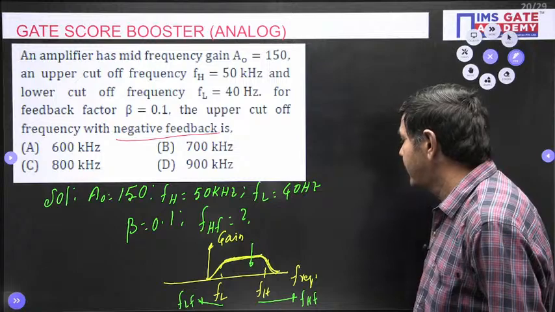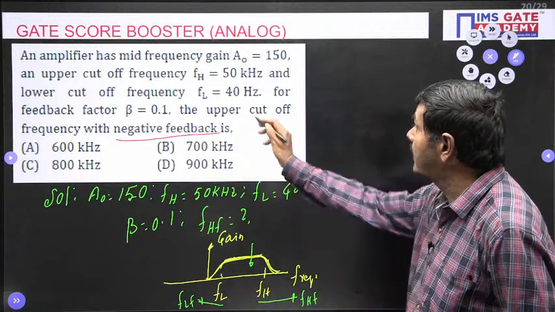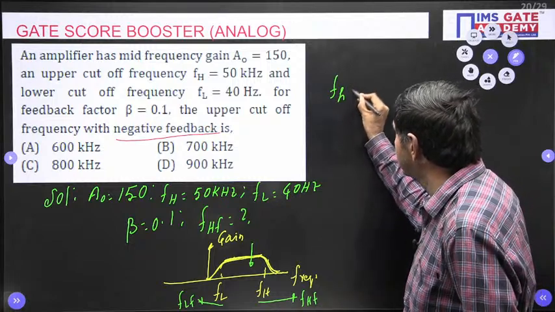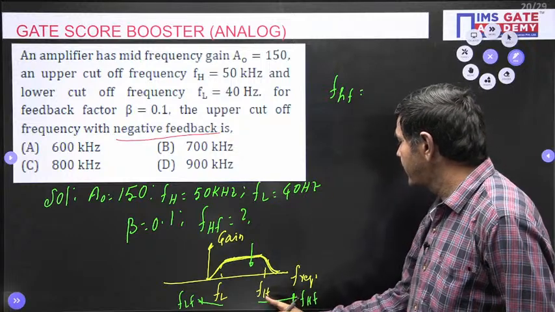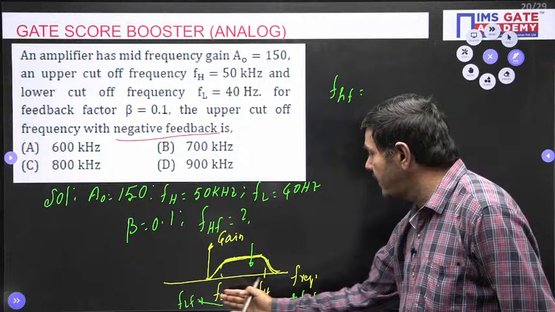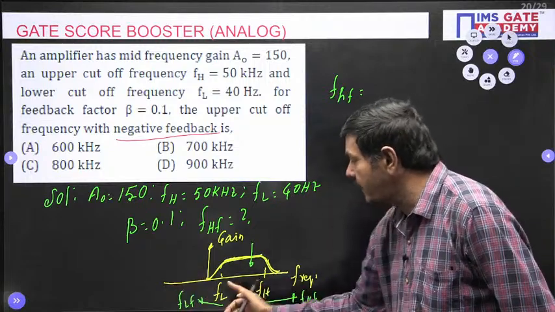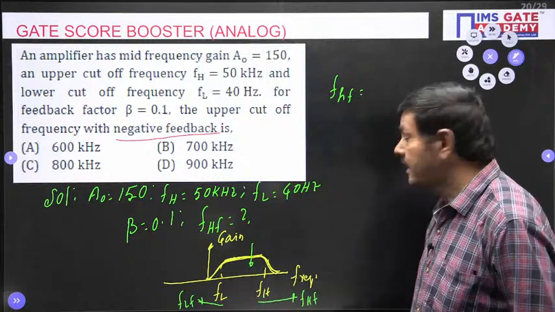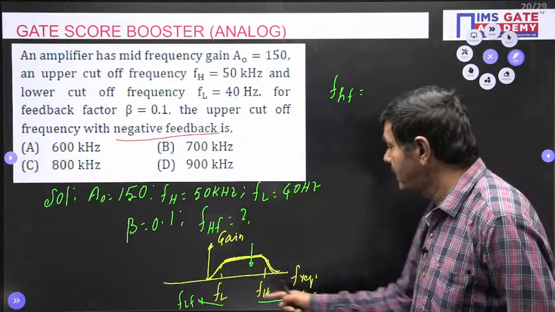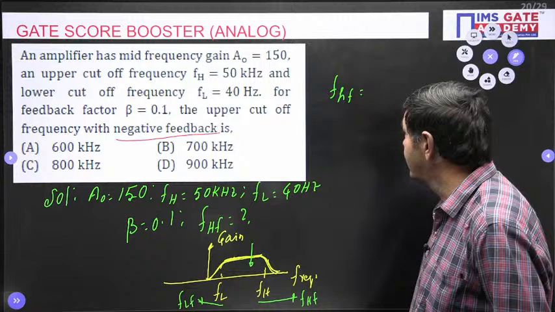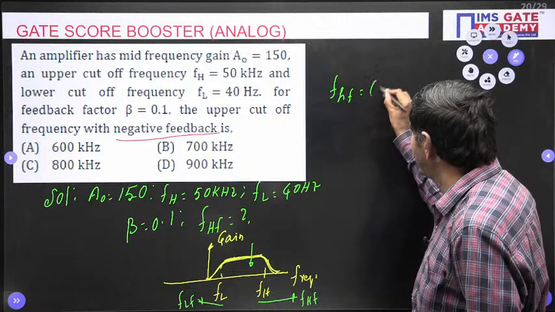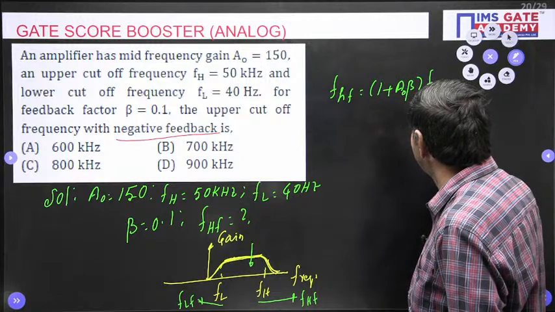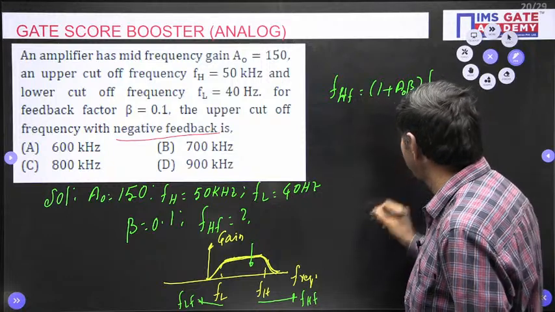But in this case, he is asking for the upper cutoff frequency only. FHF is required. Is FHF increasing or decreasing here now? FLF means reduced only, decreased only. FL is here, FLF is less than FL. FHF means increases only. Increases means multiply by 1 plus A beta. Decreases means you must divide by 1 plus A beta. That means FHF is 1 plus A beta, where A means A naught, beta times FH, into FH.